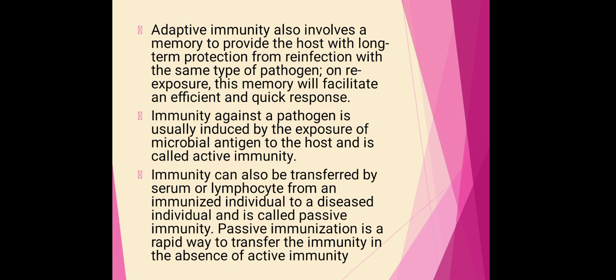That means from an immune person to a sick person, there is a transmission of already produced immune cells into the body. Such an immune response is called passive immunization or passive immunity. Passive immunization is a rapid way to transfer immunity if there is an absence of active immunity within the host.